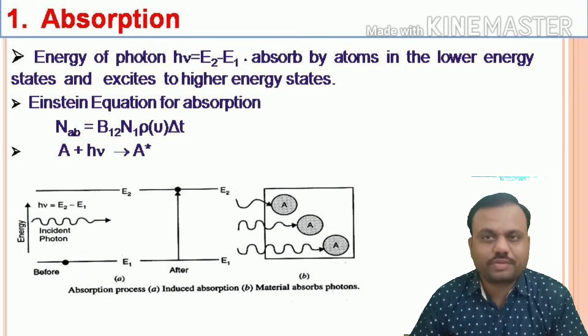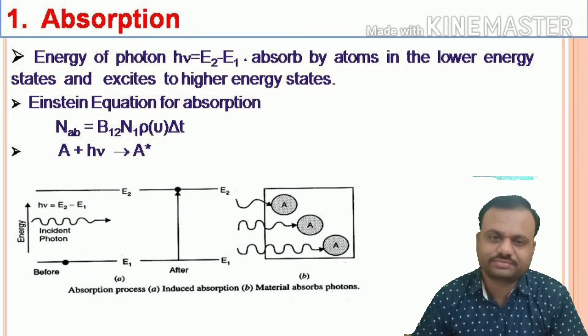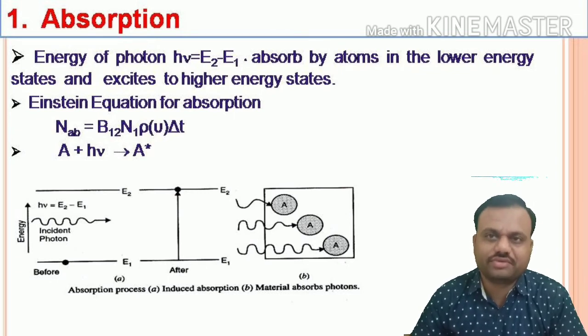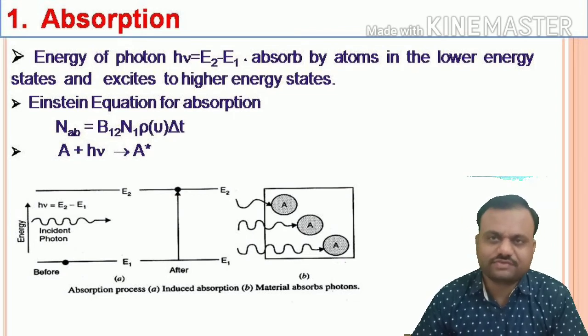Hence the number of absorption transitions taking place in a given time interval, say delta t, is represented as N_AB, which equals B12 into N1 into rho of nu, that is the photon density, into delta t. Here N_AB represents the number of absorption transitions, B12, where the suffix 12 represents that the transition takes place from level 1 to level 2, N1 represents the number of atoms present in the ground energy level, and rho represents the photon density.